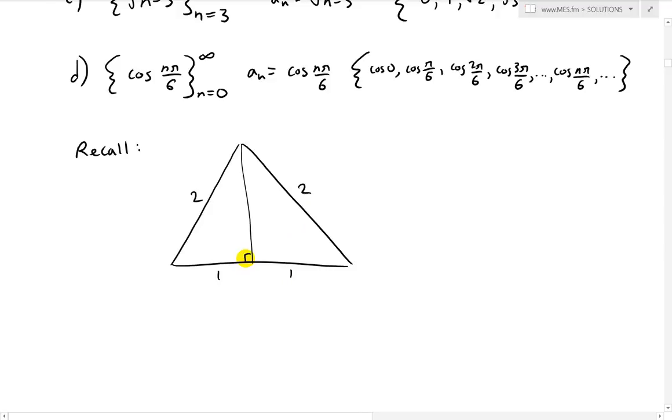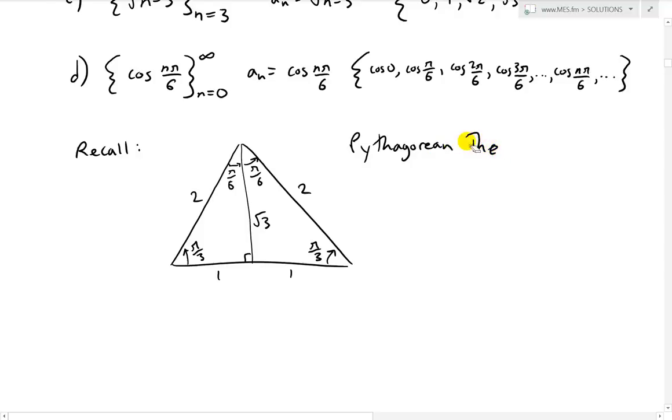It's equilateral, so the angles sum up to 180, or 60 in each, 60 across, or in radians the whole thing sums up to pi, so pi over 3 each. Then this one is divided in 2, so pi over 6. Then the height here is going to be square root 3, and you can recall the Pythagorean theorem.